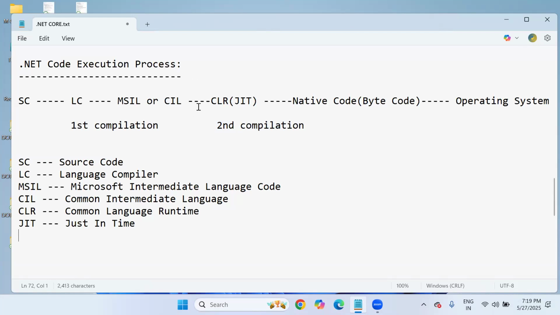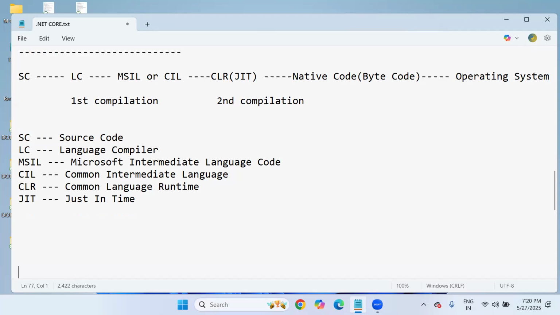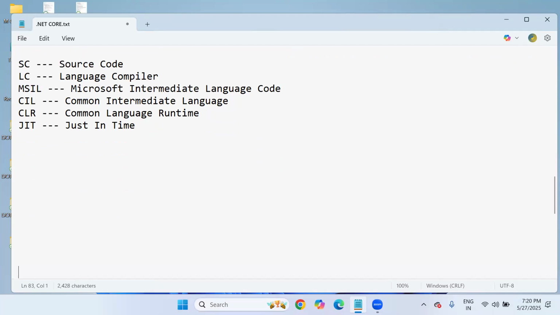You must be aware of which components are involved in the code execution process, because in interviews you might face questions related to this. That's why I included it. There are two major components involved in .NET. Without knowledge of these two components, you can't start the programming part. Without these two components, we can't write or execute .NET code. These are the .NET components.